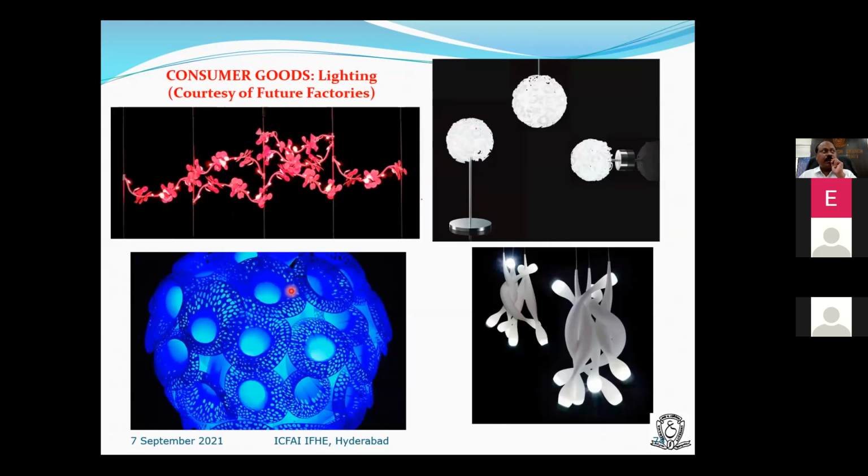See lighting systems. How complex it is, but it looks aesthetic, and we can use it as a beautiful chandelier lighting system like this. You can see it in the market, even in IKEA. In IKEA, a lot of these systems are available. First, they were produced only with 3D printers. Then afterwards, for mass production, they went for different types of manufacturing methods.